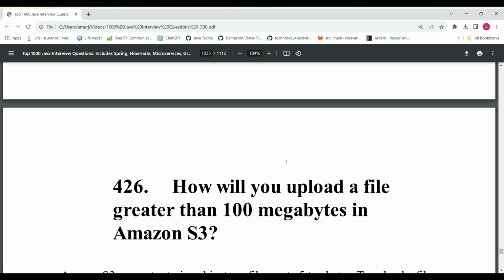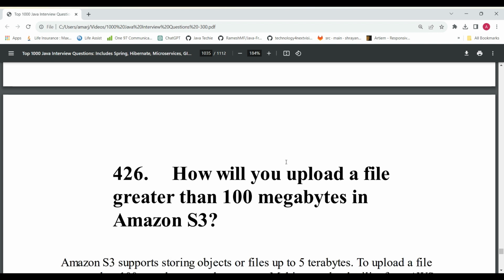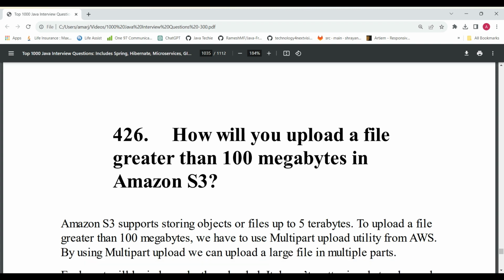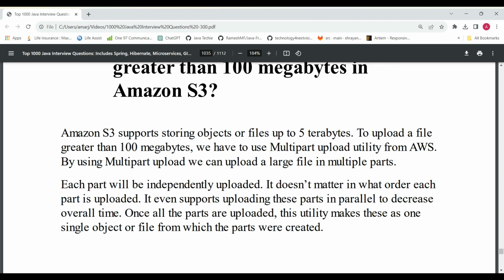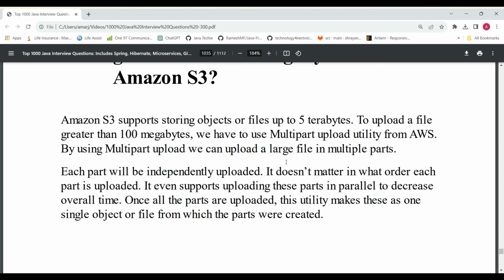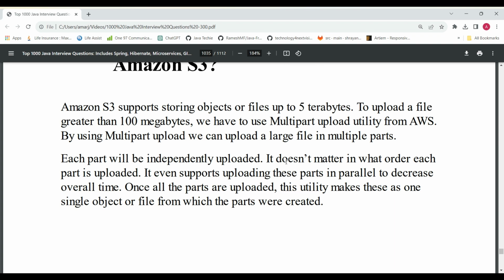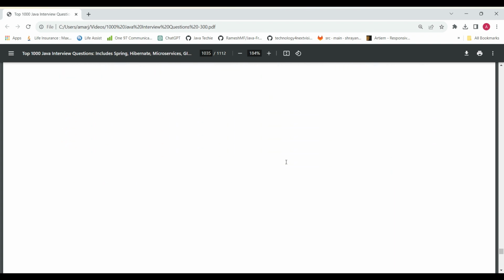And the next question is, how will you upload a file greater than 100 megabytes in Amazon S3? What are the ways to upload a file of more than 100 megabytes in Amazon S3? This is the appropriate answer, so that it is possible to upload a file of 100 megabytes or more by using this technique.